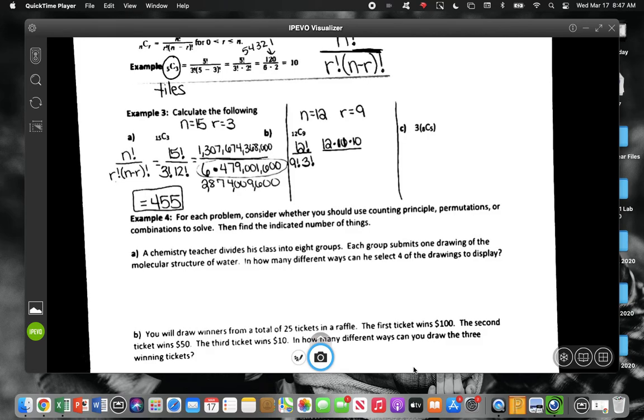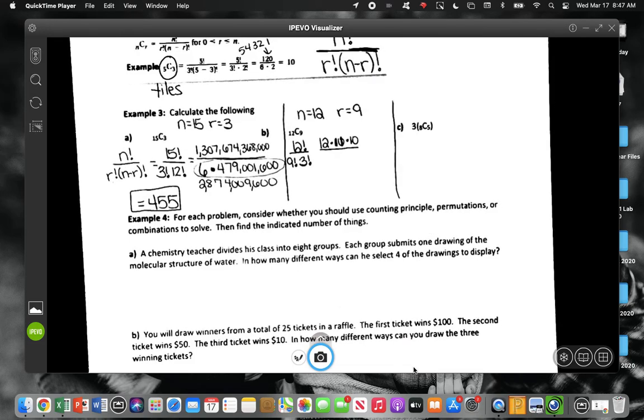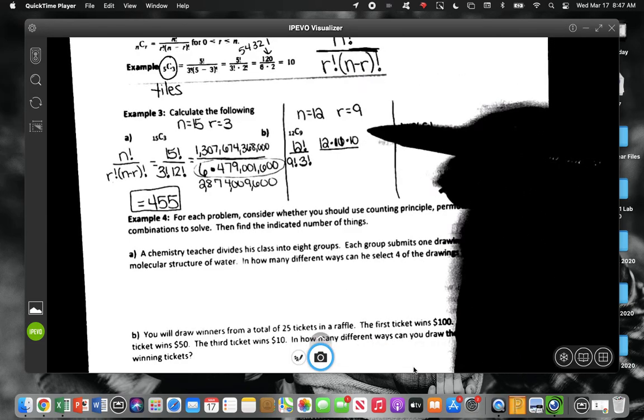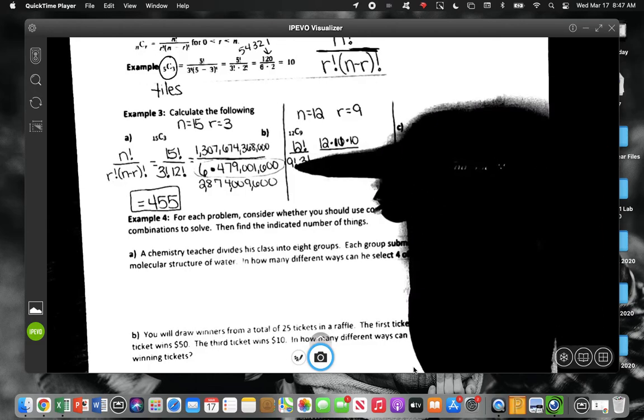Do you remember when we did division, we expanded all of them out, and if we saw the same thing on top and bottom, we canceled them? If I expanded this, wouldn't the 9 to 1 up here cancel with the 9 to 1 down here?